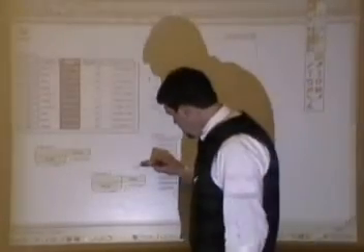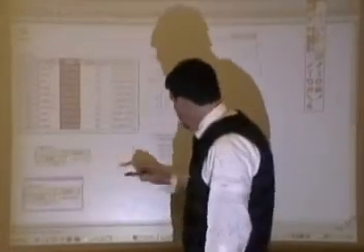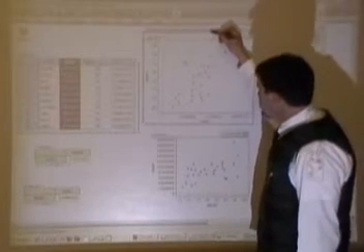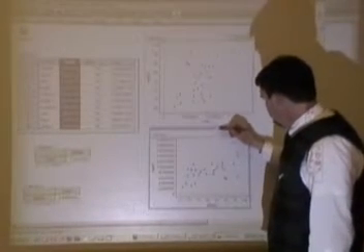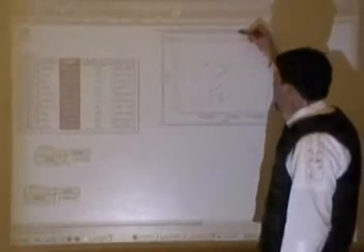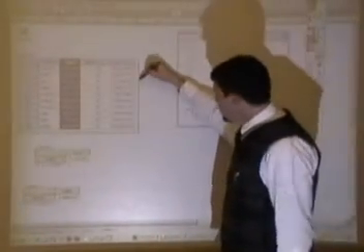Okay, now, I want to talk about one more thing here. I want to take these values and convert them into Z. I'm going to get rid of this graph because I don't need that right now. What do I mean by Z? I mean standard deviations. So here we go.